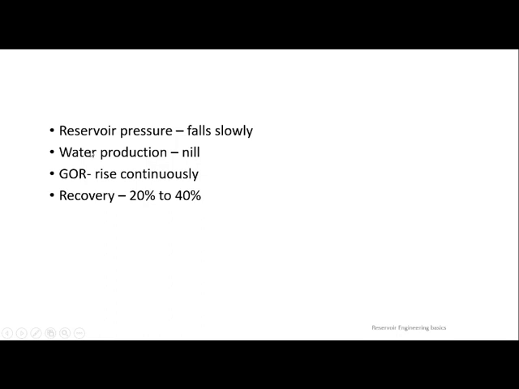So these are the specifications, like reservoir pressure falls slowly. Why? Because here you have to maintain reservoir pressure. The gas cap is maintaining it. Actually, that is a good sign. When reservoir pressure drops drastically, you need to understand that this pressure acts like an energy which is supplied from the reservoir. When reservoir pressure is at its highest point, then only you are able to produce a good amount of crude oil.